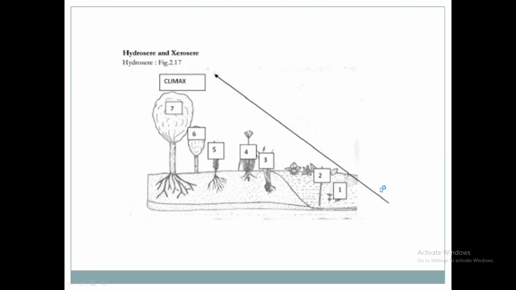On the grassland ecosystem, on the ground and in the water, how these plants grow is shown here. So the steps we have just seen, nudation, invasion, then competition and coaction, reaction, and stabilization, are shown here.